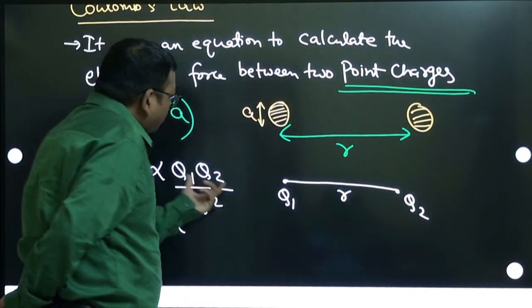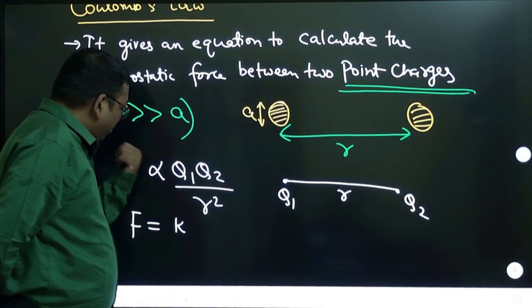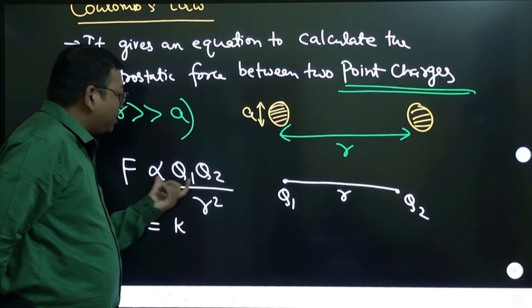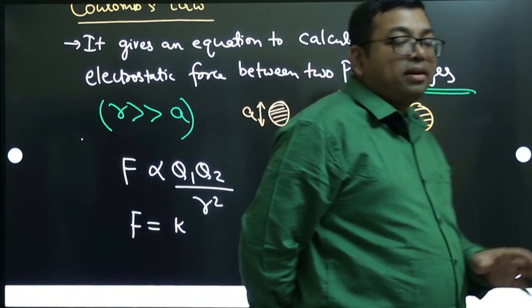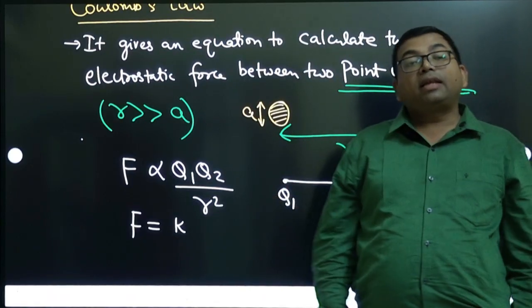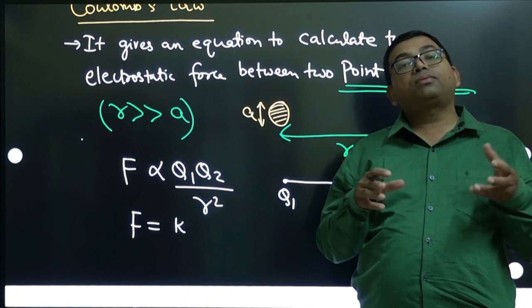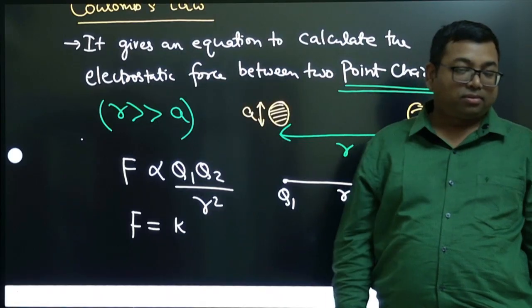See here, when you are talking about the magnitude of force, then this is also magnitude only. Correct? Let us say q1 is positive and q2 is negative. So you are taking the product of magnitudes only, or you are taking the product and then taking the magnitude.